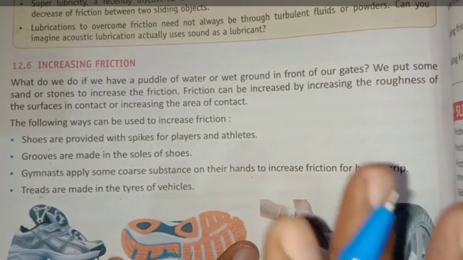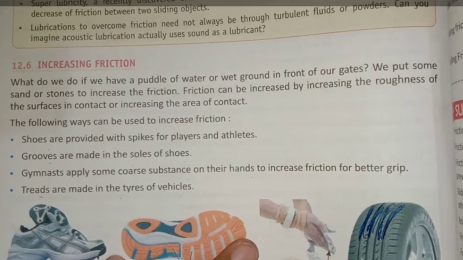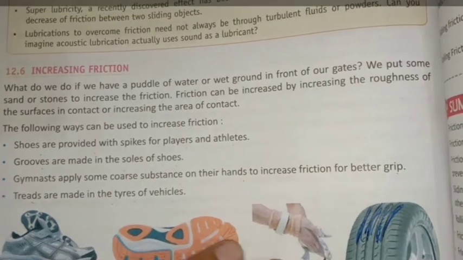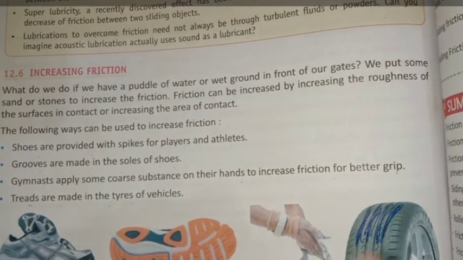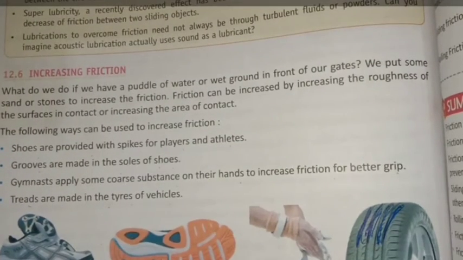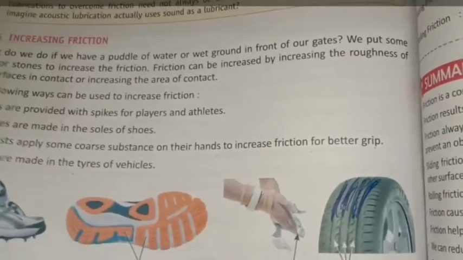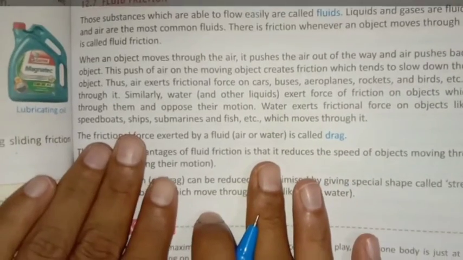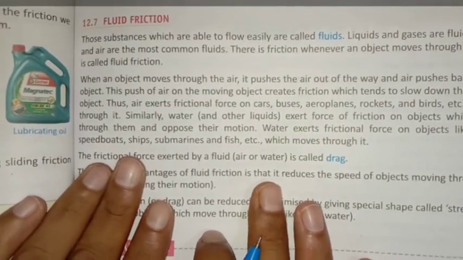When the brakes are applied, the friction increases and the vehicle stops rapidly. But if it is at a higher speed, it cannot be controlled so early. Okay, so these are some ways for increasing friction. We read about reducing friction, what is friction, and the last topic is what? That is fluid friction.